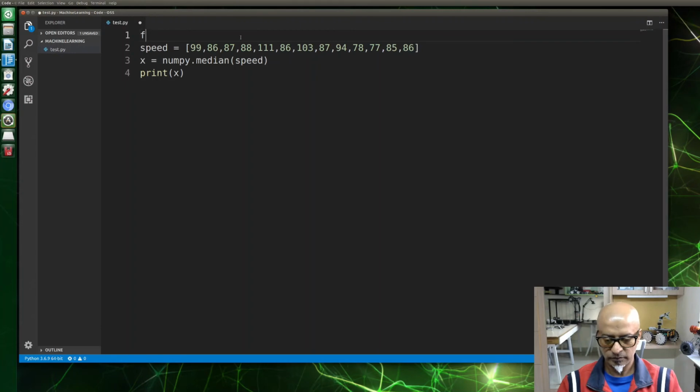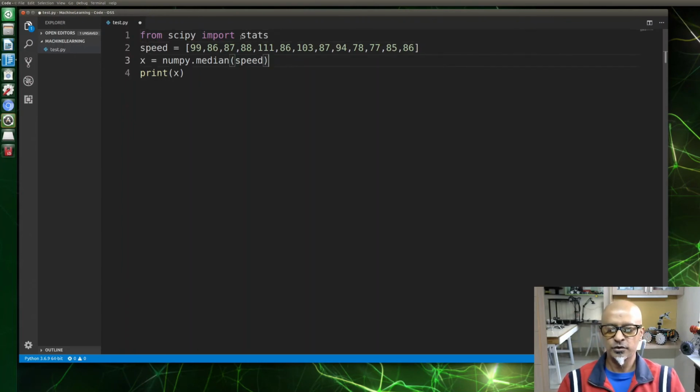All right guys, now let's say from scipy, see, it's already there. From scientific Python, import stats. There you go. The speed data we will leave as it is.